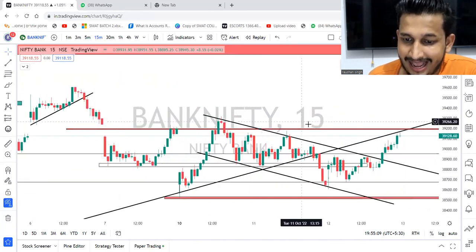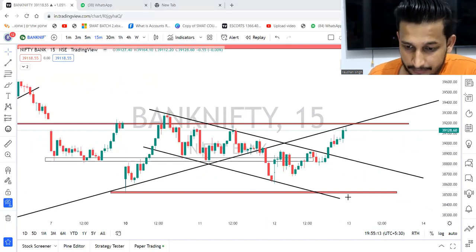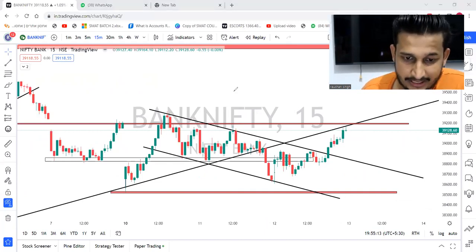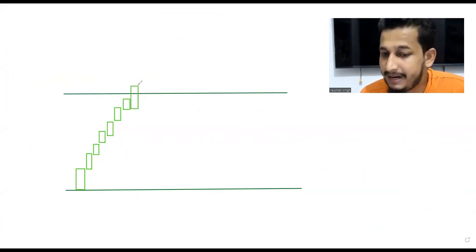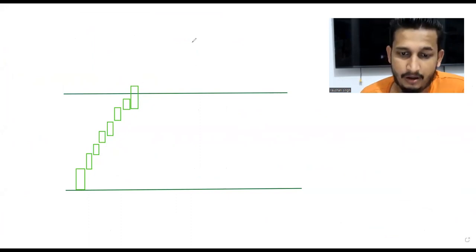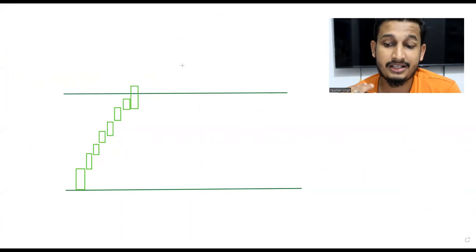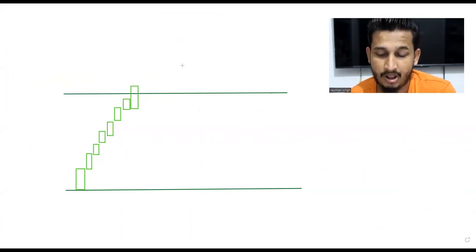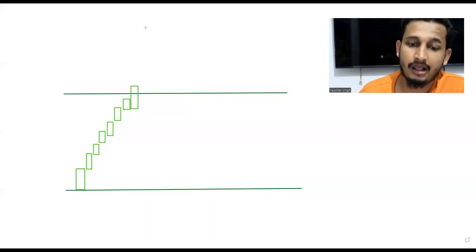It has to break the level to go towards upside or downside, right? In a case, if the resistance is getting broken, we'll expect the market to go upside. But how can we confirm this resistance has been broken? That is the more important thing.